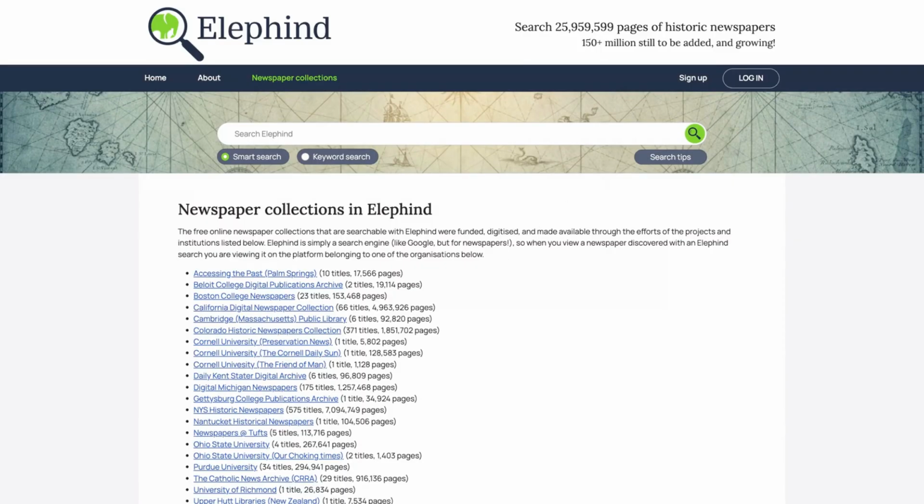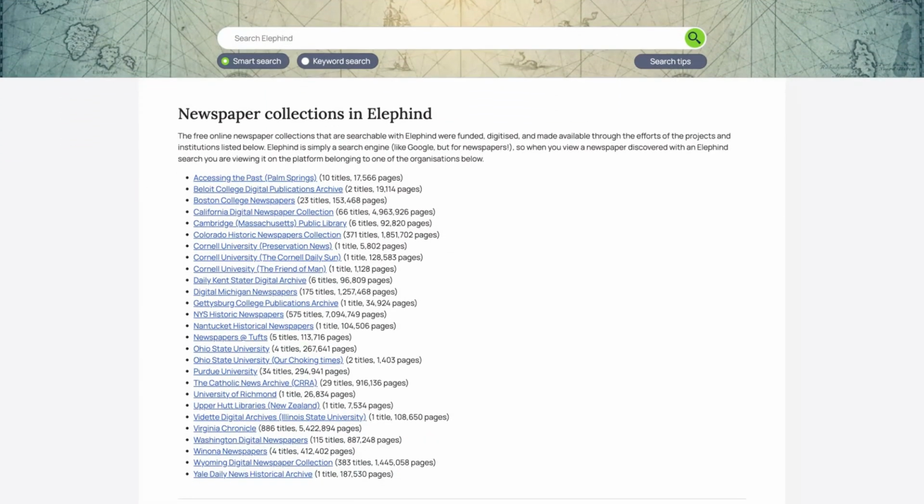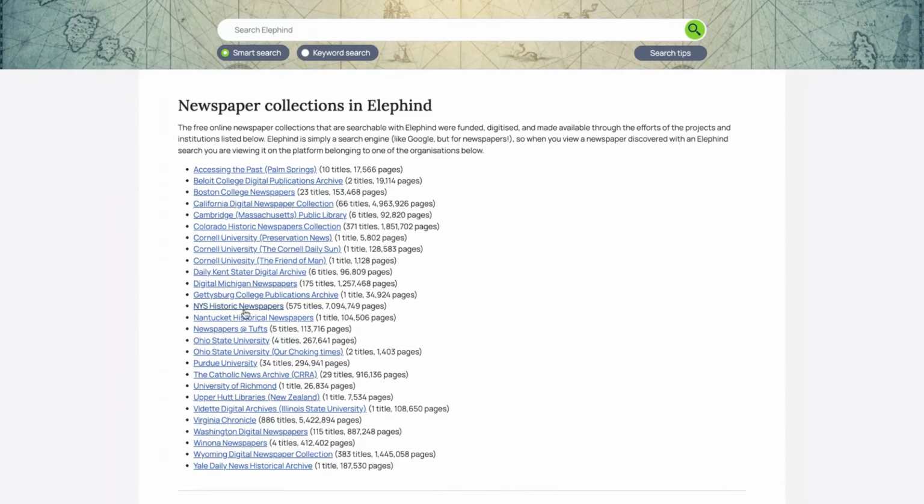Now, at its launch at the end of September 2025, Elephind was able to search through 13 million pages. Now, it's nearly at 26 million pages. So, new pages are being added quite frequently and regularly. On this page, you'll find a list of all of the organizations that have contributed to Elephind and allow Elephind to search through their collections. If you click on one of these links, you'll be taken to that organization's own website, but you can at least see a bit of what Elephind can search through here.